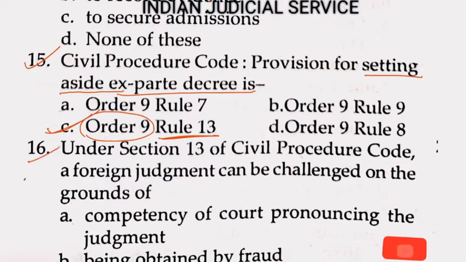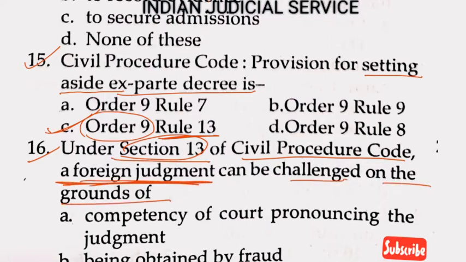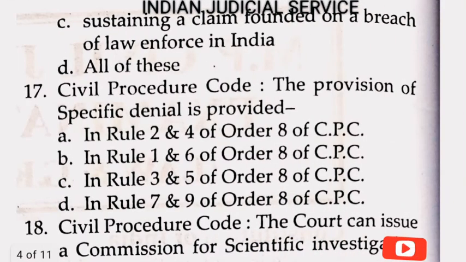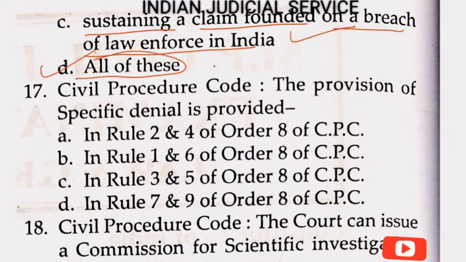Now question number 16. Under Section 13 of the Civil Procedure Code, a foreign judgment, this is very important, Section 13 dealing with foreign judgments, can be challenged on the ground of competency of the court pronouncing the judgment. Yes, it is a proper ground. Being obtained by fraud, it is also a proper ground. Option C here, sustaining a claim founded on a breach of law in force in India. Yes, all these grounds are proper here. So the answer is option D, all of these.